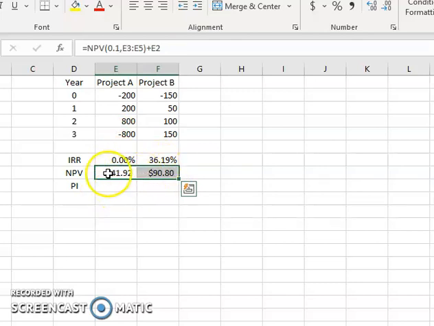Again, all I did was go down to this bottom right corner, and when I get this cross, I can drag a formula across as far as I want to.